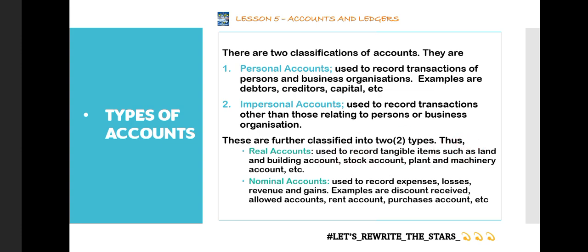Now the ones that we cannot see and touch, we refer to as the nominal account. We cannot see or touch it, but it is something we do. Something like an expense or a loss. When the company runs at a loss, it is not seen. Because it is not seen, we record it though. So we refer to it as a nominal account, because the loss is not something we can touch, but we know we've run at a loss.